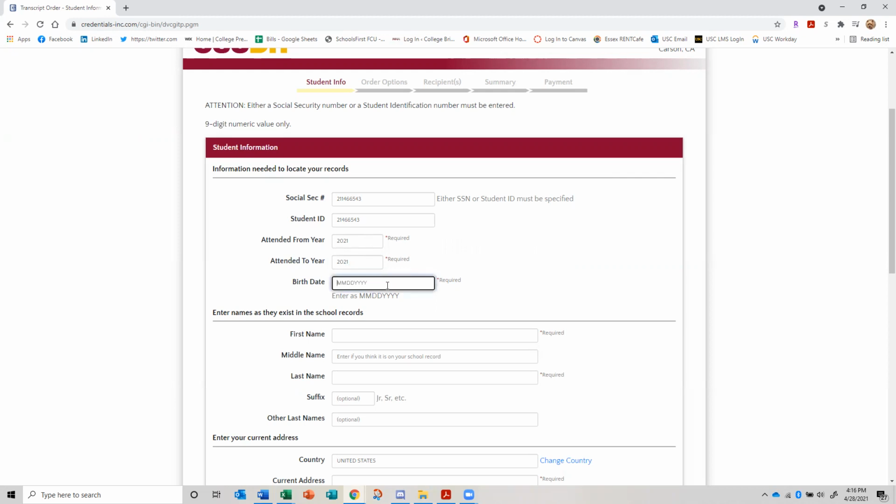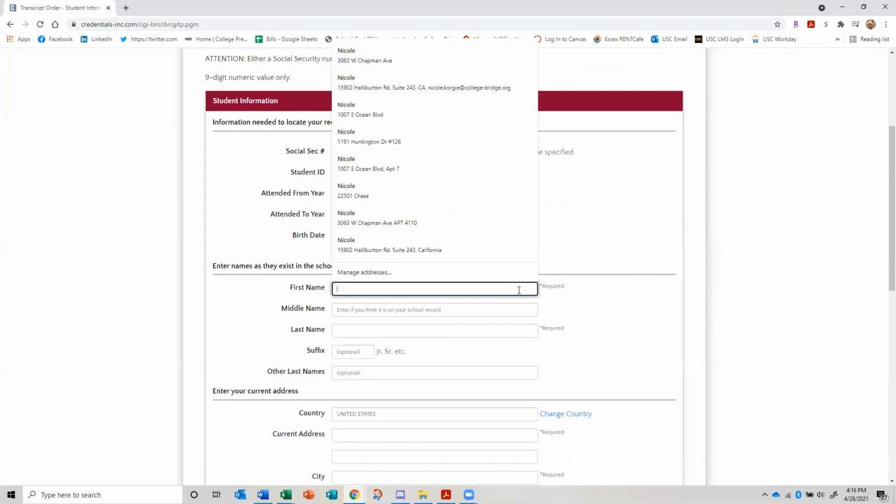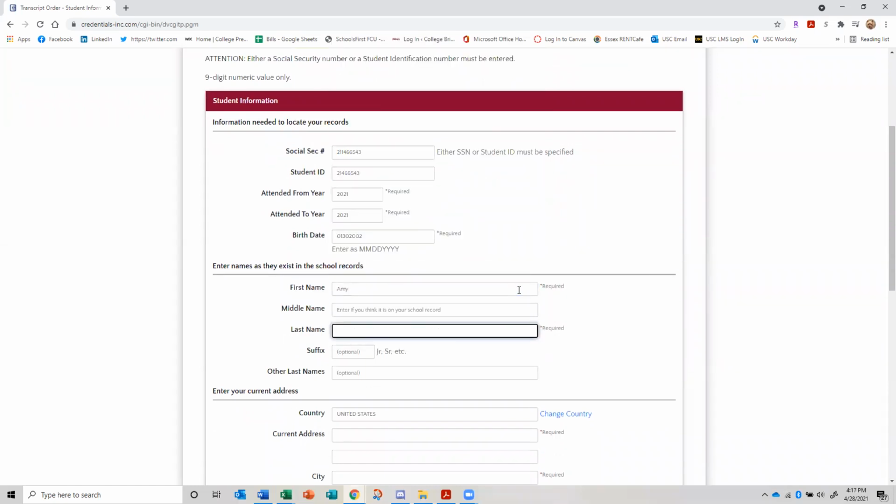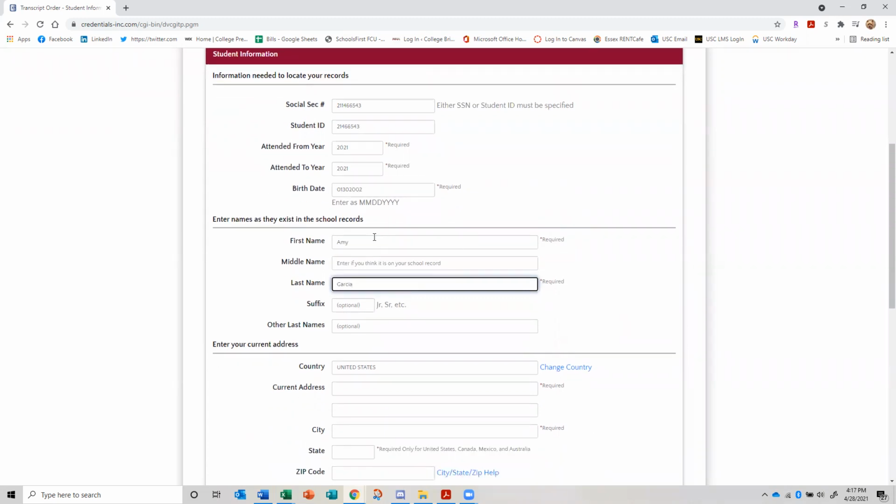Then you need to put in your birth date and make sure you follow the method that they want, okay, with no slashes in there. And put in my sample student information. All right, and also it's very important that you put your name exactly how it is listed on the Cal State Dominguez Hills roster.